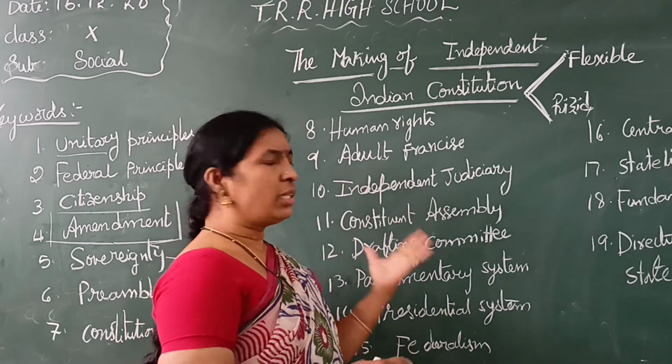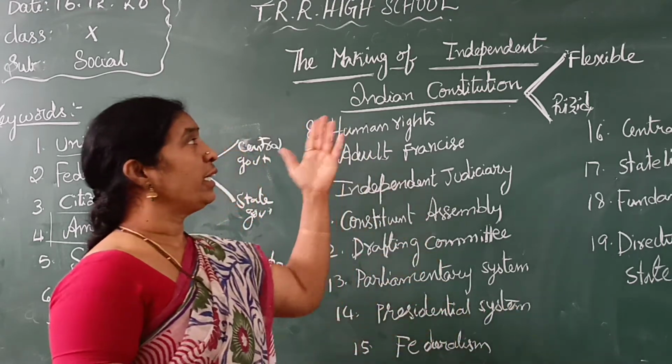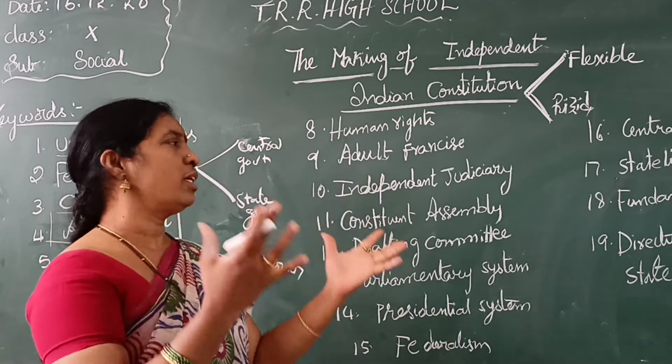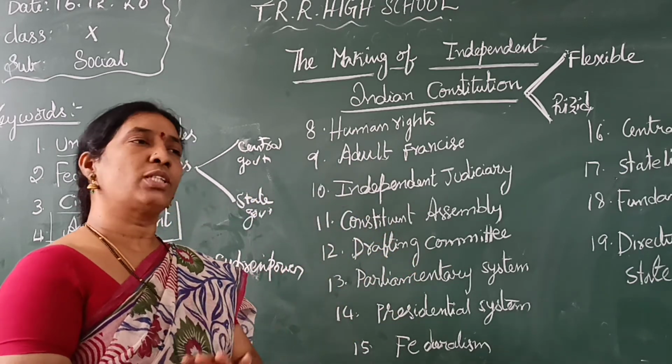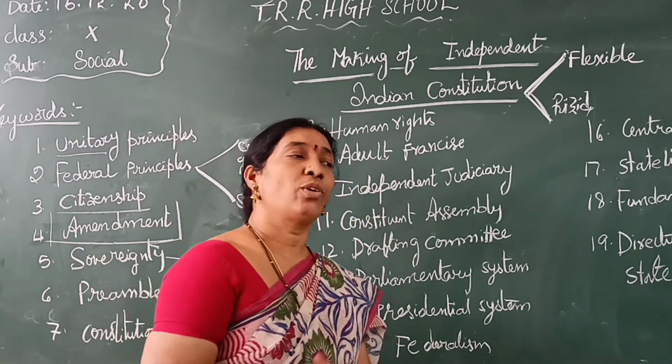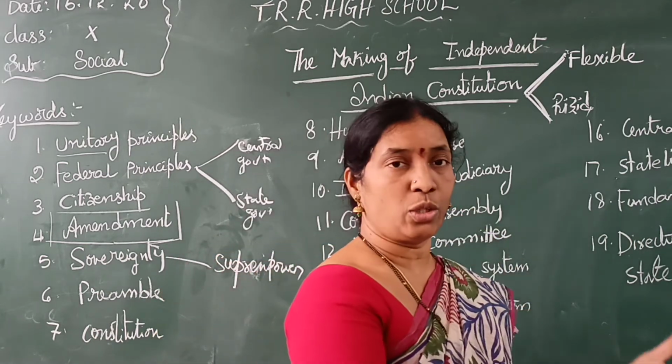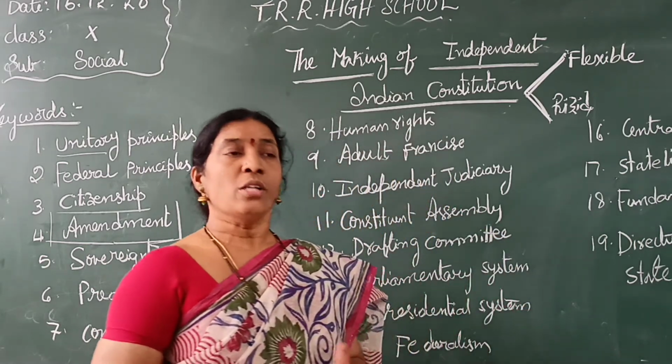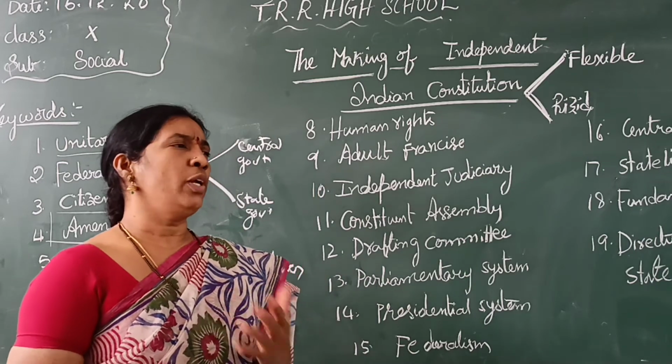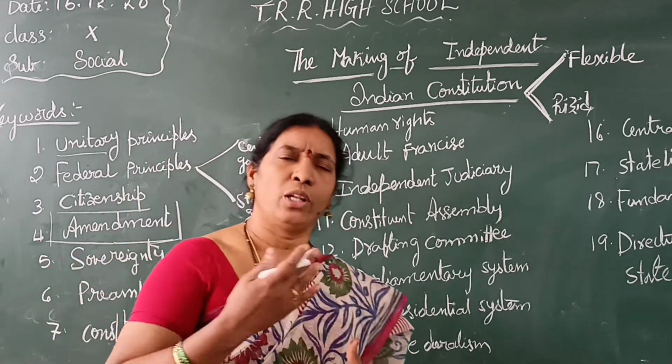Why have we written all these things? Because when they were writing the constitution, they thought of all this. Why? Because for 200 years we were controlled by the colonial rule of the British. At that time we felt very bad and we suffered a lot.